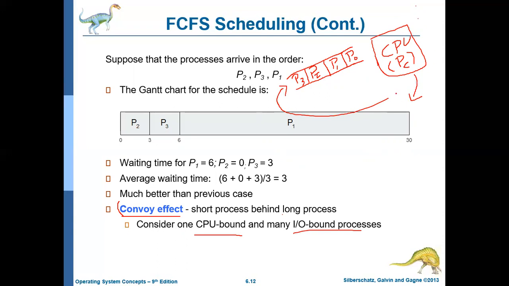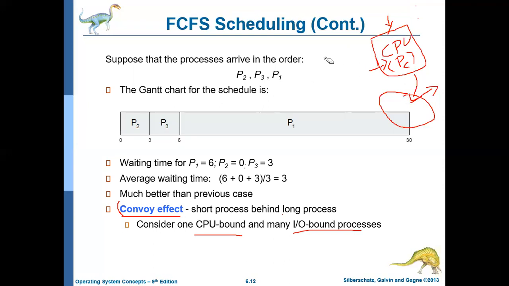Again, they will go into IO. Okay, but after they complete IO and come back again, the CPU bound process will be using the processor, and these devices will be waiting. When these devices are waiting, what happens? They are not using the CPU, and also the IO devices are not getting effectively utilized. So this problem is called the convoy effect. So this is another drawback with the FCFS algorithm.